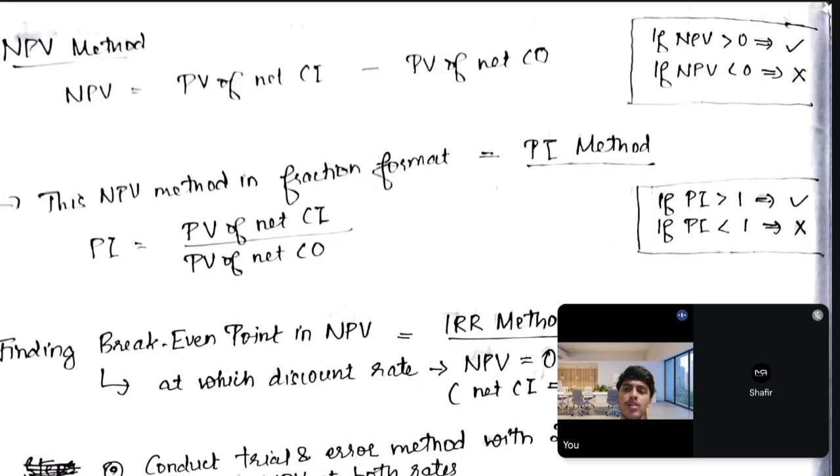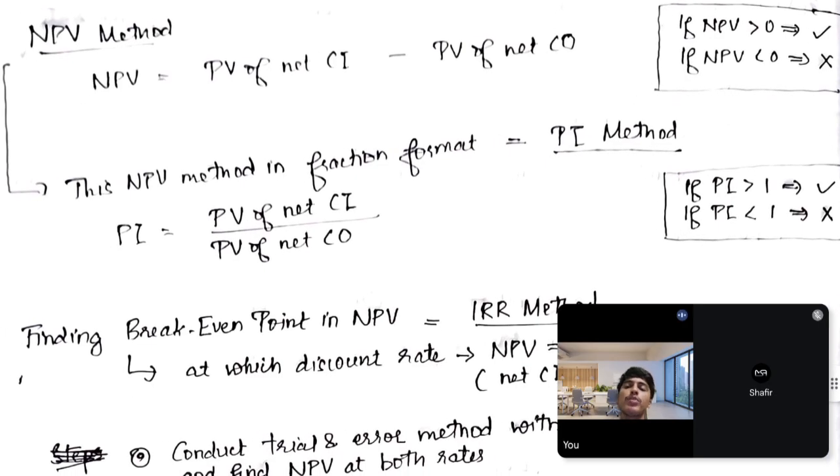That's all. Find the net effect. If it's a profit, we go on with it. If it's a loss, we reject it. That's all. So that is the NPV method.